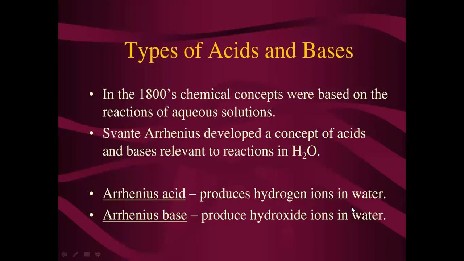These hydrogen ions then combine with water molecules to give hydronium ions. The hydronium ions are represented by H3O+, which are cations.